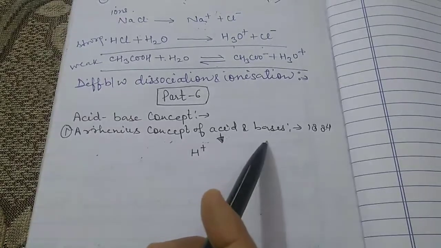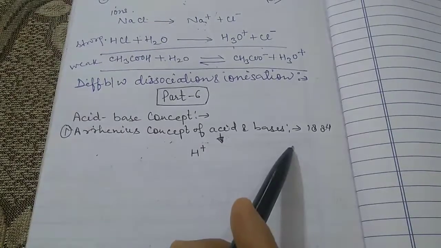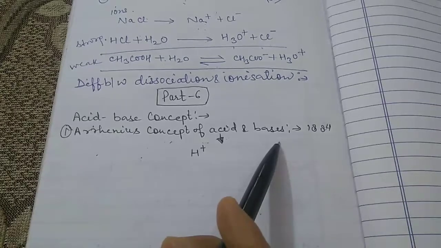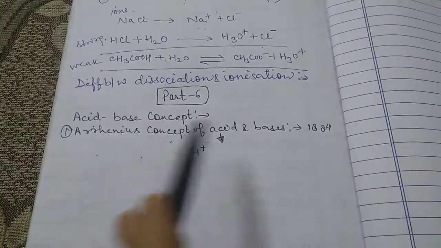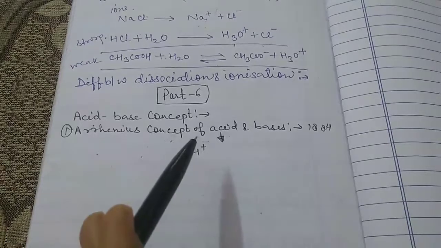And a base is a substance which dissociates in aqueous solution. Keep in mind, in both cases we are talking about the aqueous solution.